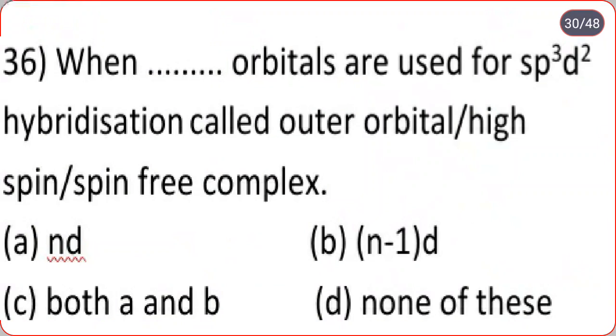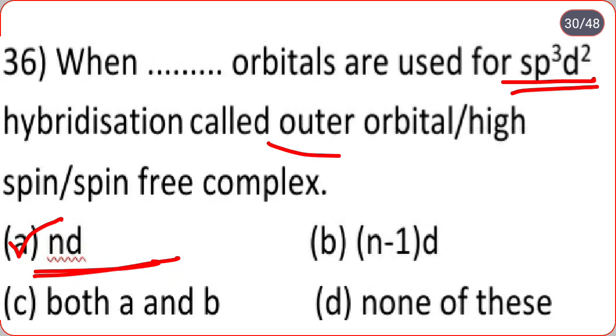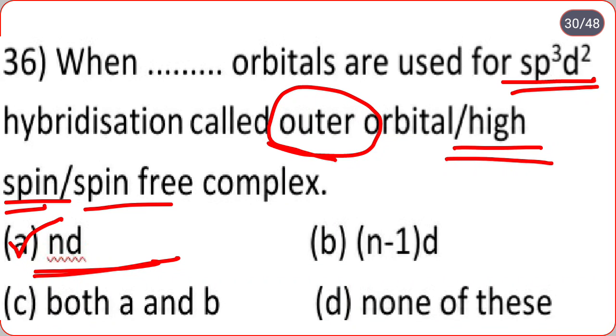Then next, when dot dot orbitals are used for sp3d2 hybridization, it is called an outer orbital, high spin, or spin free complex. Options are nd, n-1d, both a and b, none of these. So when the nd orbitals are used for sp3d2 hybridization, then it is called an outer orbital complex, or it is also known as a high spin complex, or a spin free complex.